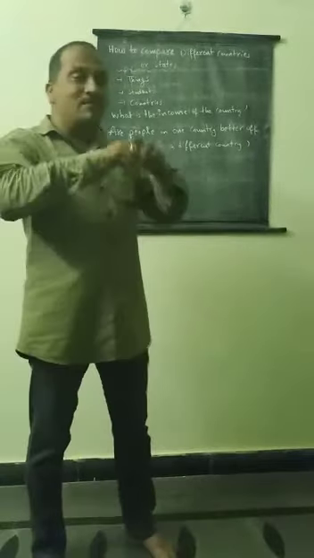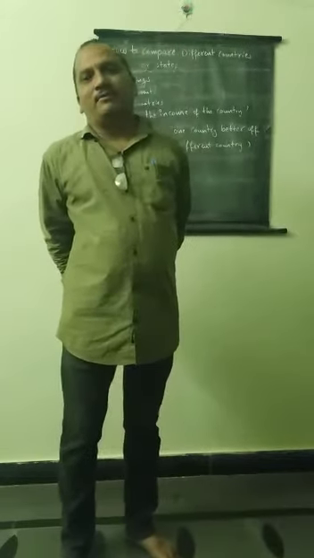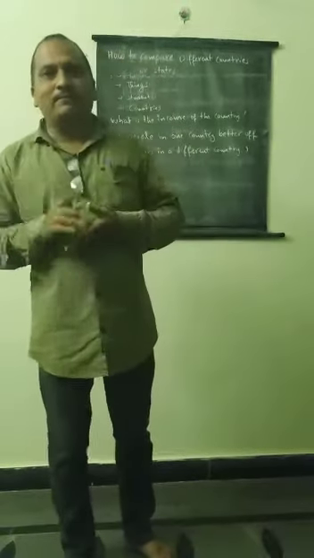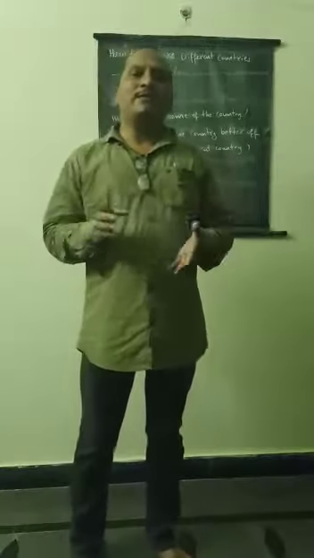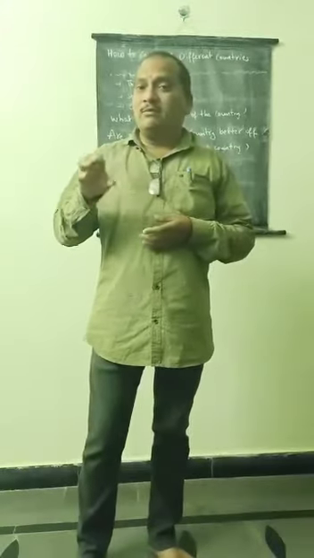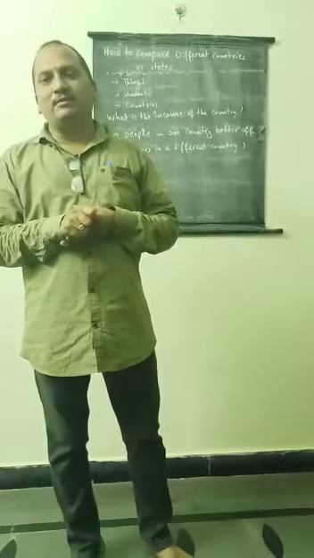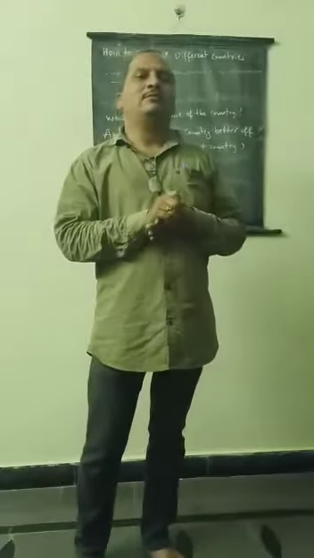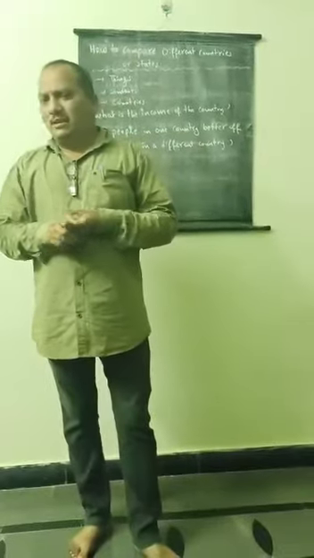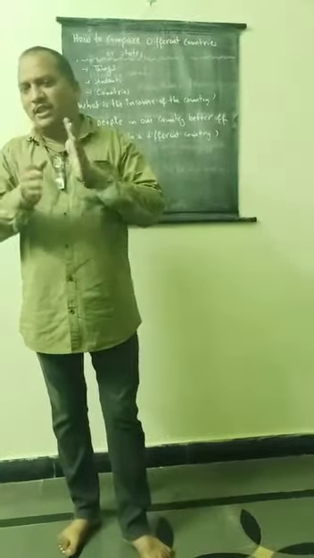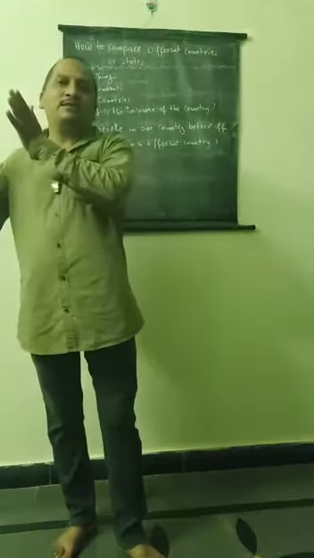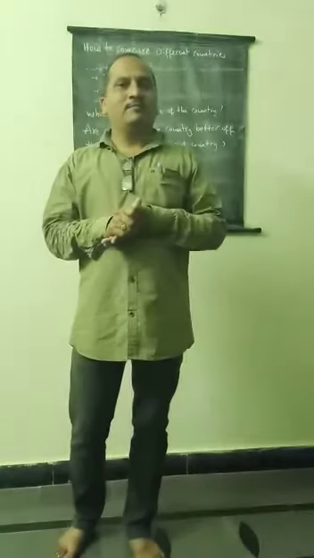What is the income of the country? The total income of the citizens of the nation is called the income of the country. Once again I am repeating, the total income of the citizens in the nation is called the total income of the country. But observing the total income of a nation does not always give a perfect result. Why?